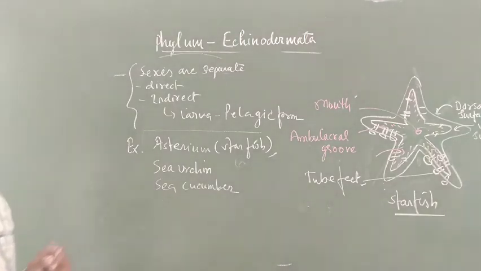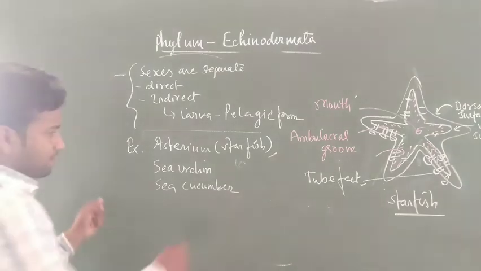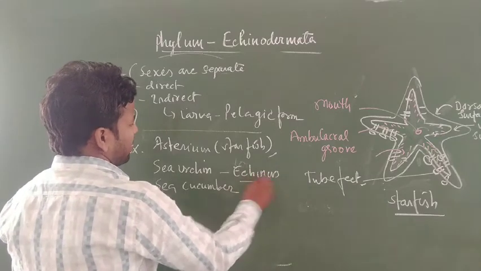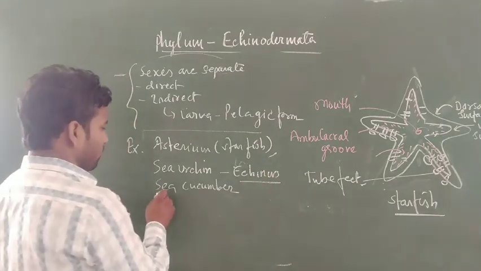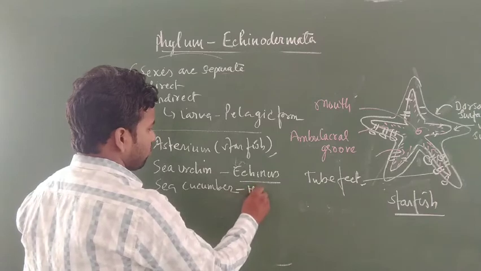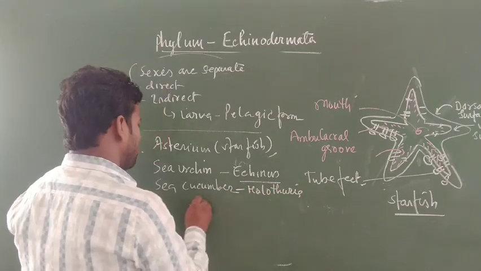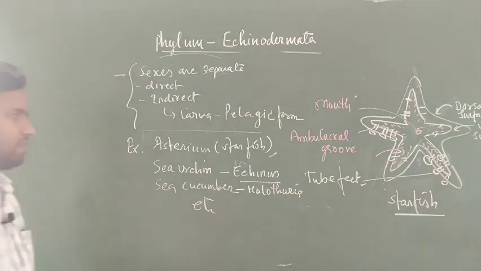Sea urchin is scientifically called Echinus. Sea urchin has the generic name Echinus, and sea cucumber is also called Holothuria. Many other members are present in this case.